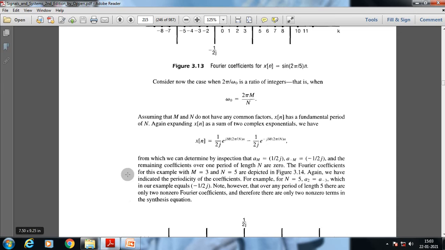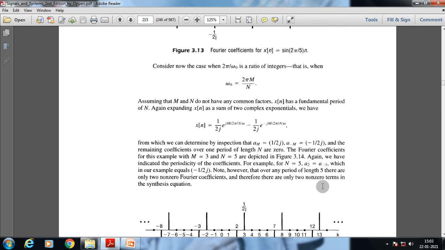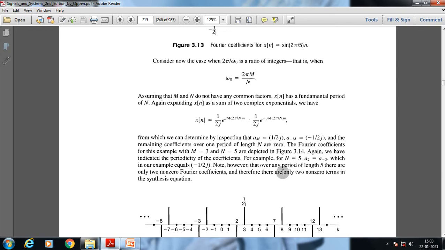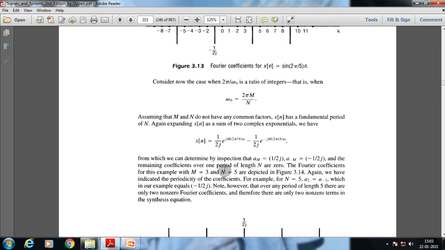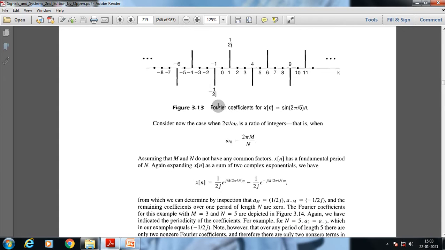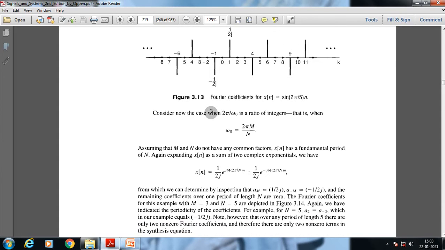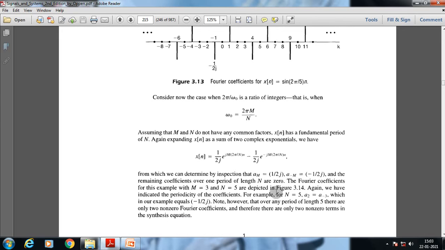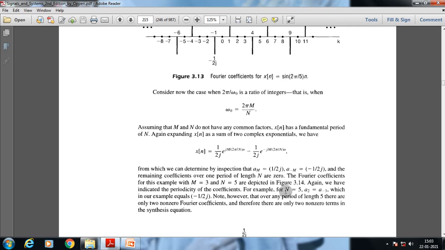The Fourier coefficients for this example with m equal to 3 and N equal to 5 are depicted in this figure. Now we are going to discuss this figure. Again we have indicated the periodicity of the coefficients: for example, with N equal to 5, a2 is equal to a−3. Looking closely, this is a1, this is a2 and this is a3. So a2 equals a−3, which in our example is −1/2j.